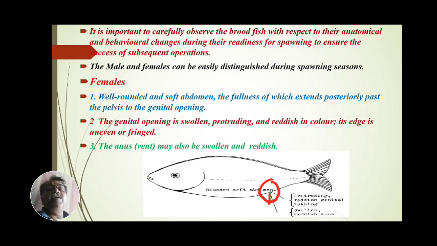These are the few identifying characters by which males and females are identified. Here we have seen the female identification: first, a well rounded and soft abdomen; the genital opening is swollen, protruding and reddish; the vent, or anus, is also swollen and reddish. These are the identifying characters of the mature female fish.